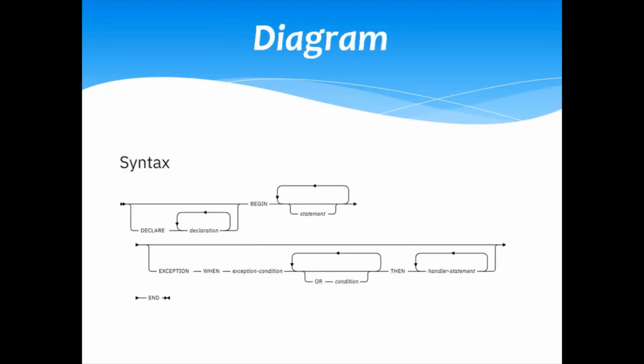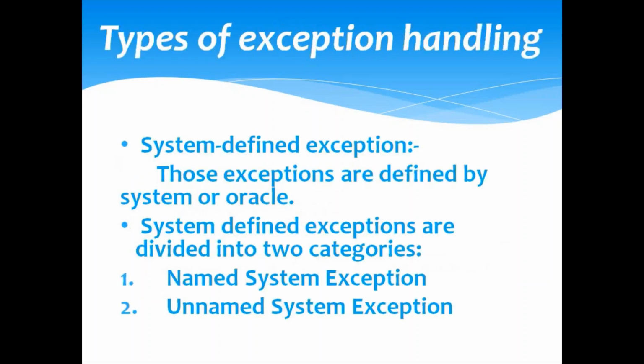So here you can learn the syntax of exception handling through the diagram. Similarly, first is the declare block. In the declare block we can declare the variables. Next block is the begin block. In the begin block a select statement is used. Next block is the exception block. In the exception block, when an exception occurs, the corresponding exception handling statement will be executed.